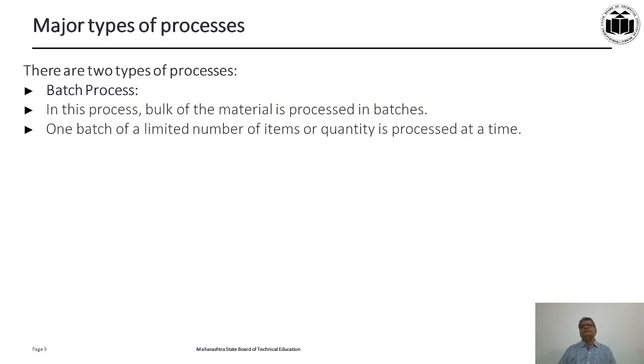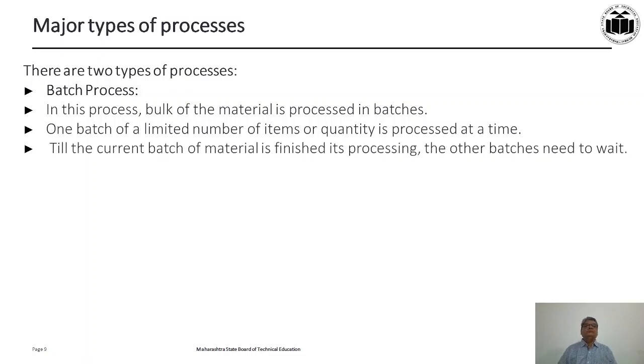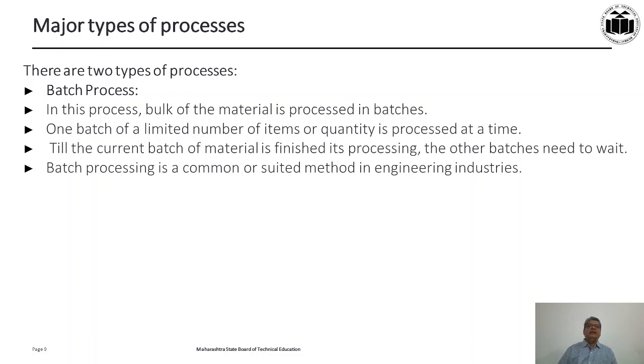So you have to create the total procedures and processes. You have to arrange for it once the batch starts till the batch ends. When a particular batch is going on in a particular section on a particular sequence of machines, you cannot process any other material on those machines in that section till the batch ends. Now, batch processing is very common and is a suitable method in the majority of engineering industries.